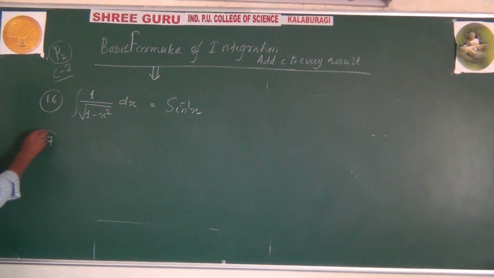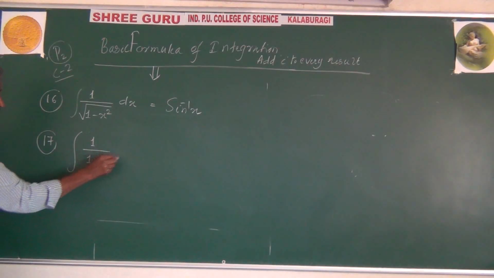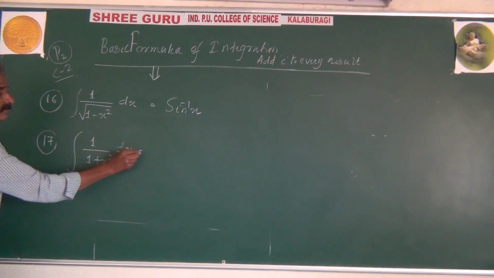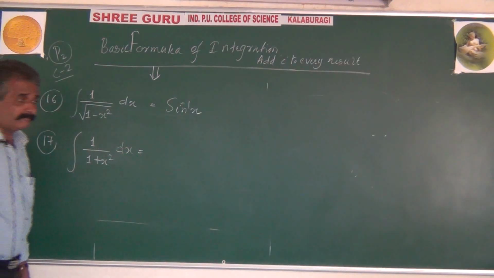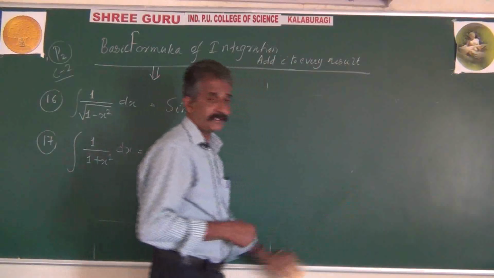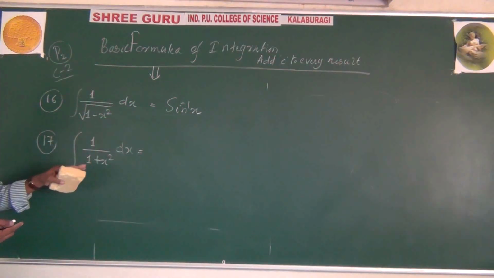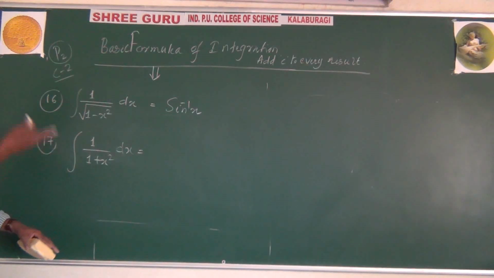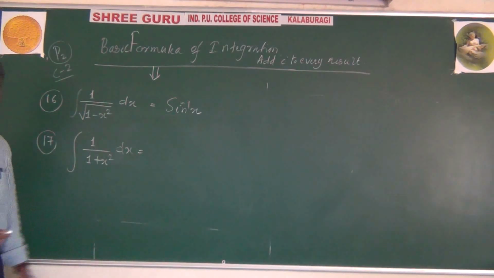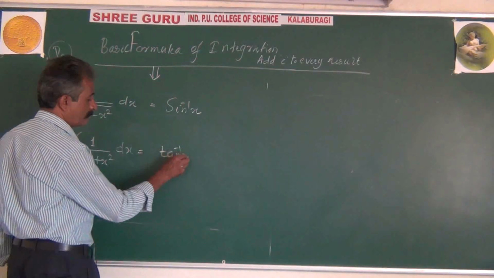17. Integration of 1 by 1 plus x square. Recall in mind which quantity has this answer in differentiation. It is very easy to see that the differentiation of tan inverse x is 1 by 1 plus x square. Reversely, integration of 1 by 1 plus x square will be tan inverse of x.